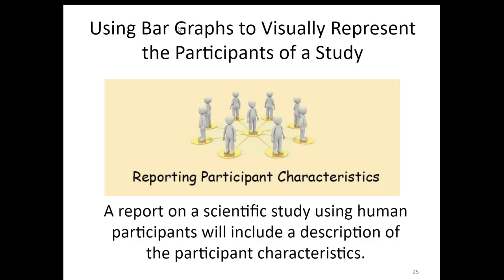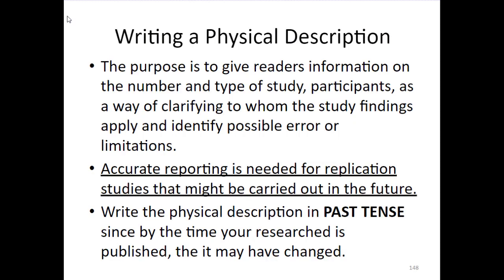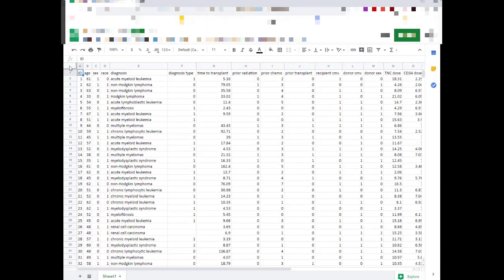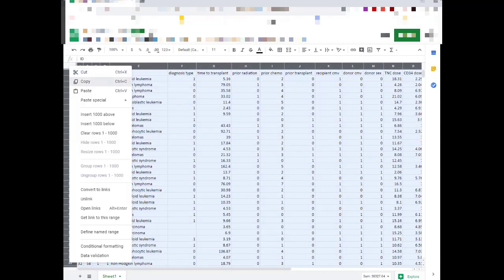So I'm going to go ahead and start using that same data from StatCrunch to start writing a physical description. And as I said, the physical description is really a way to give the reader information about your sample, the characteristics of the participants in your sample, to make sure that you have met the same characteristics as the population. So I'm going to go into StatCrunch. I'm going to open StatCrunch again. I'm going to use my Cytomegalovirus data. So here's the data. The link is in the description box below. I've gone ahead and copied this.